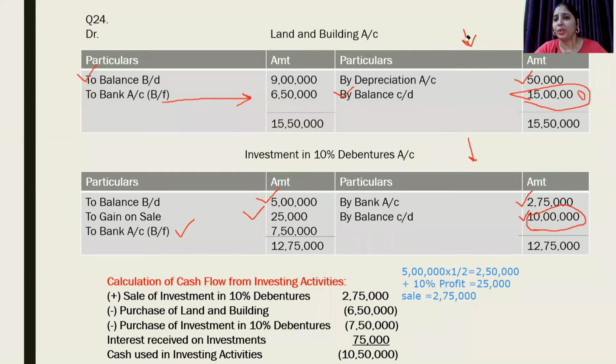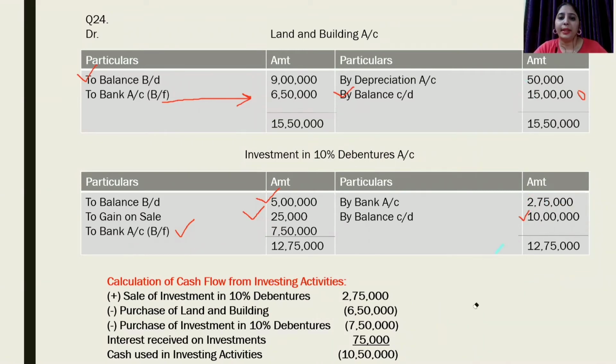I hope preparation of account is clear to all of you. Now the next step is calculation of cash flow from investing activity. First of all, we have to see what information we need from these accounts. We will get amount of purchases of land and building. We will get amount of sale of investment as well as amount of purchase of investment.